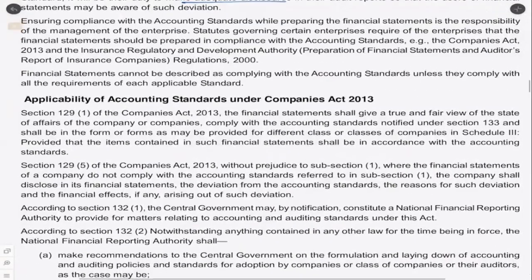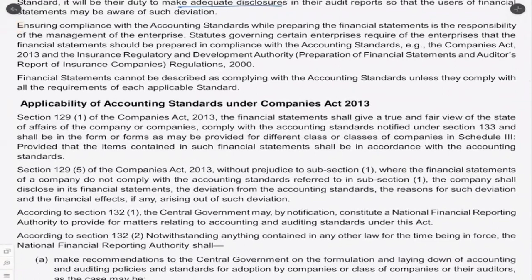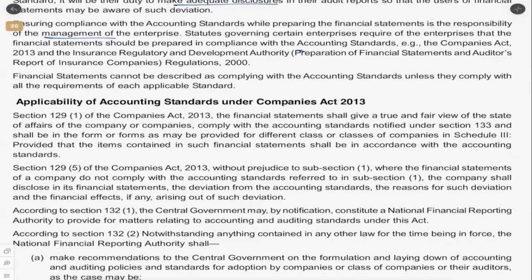Ensuring compliance with AS while preparing the financial statements is the responsibility of the management of the enterprises. Statutes governing certain enterprises require that the financial statements should be prepared in compliance with the accounting standards. That means statutes or the laws, for example, the Companies Act itself, requires that the companies prepare the financial statements which are in tune with the accounting standards. So they cannot deviate from such accounting standards. Then IRDA also mandates the same, that is the act which governs insurance companies.